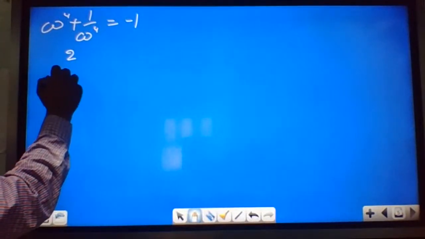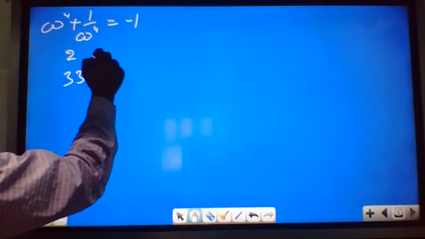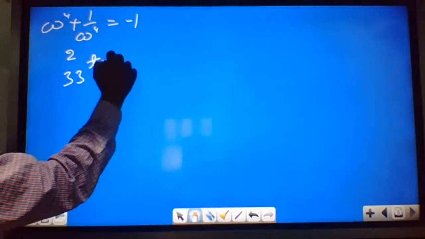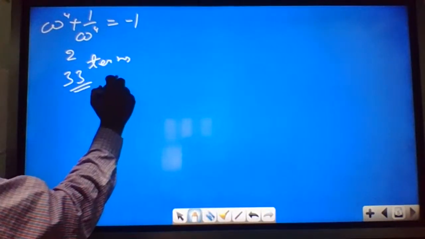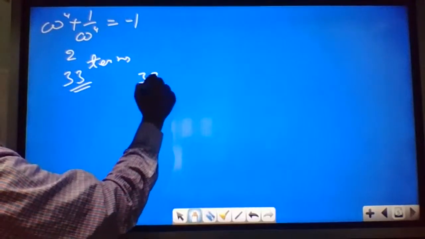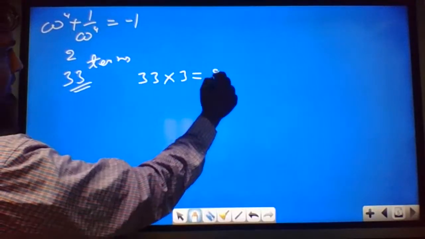We are getting 33 groups of terms, so 33 into 3, that is 99.